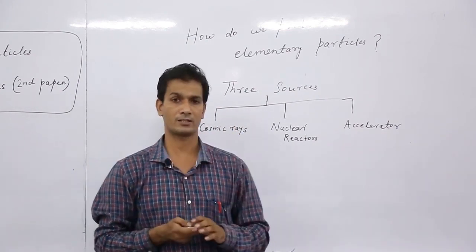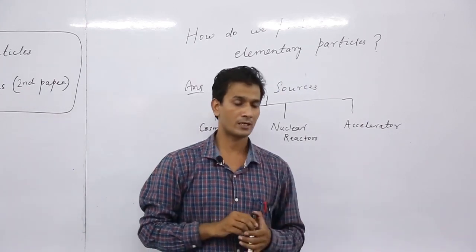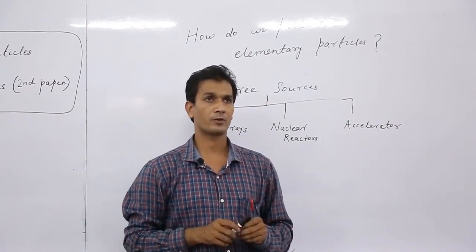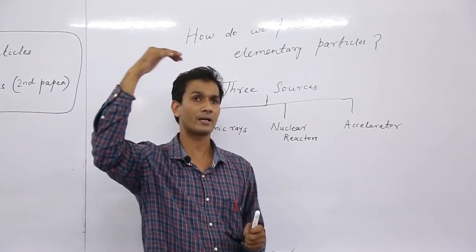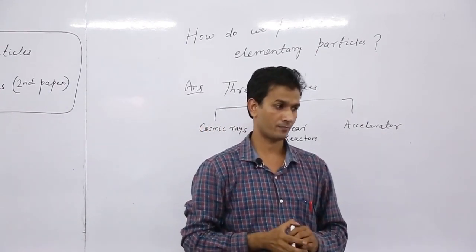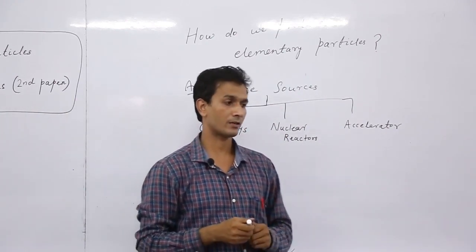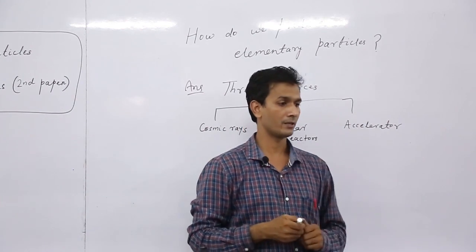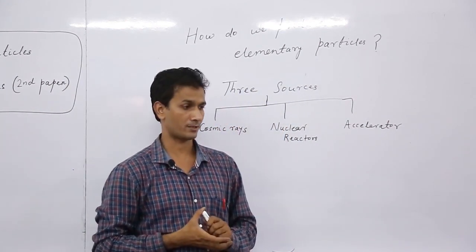What are these cosmic rays? Cosmic rays are high energy particles coming from outer space and constantly bombarding the Earth's surface.